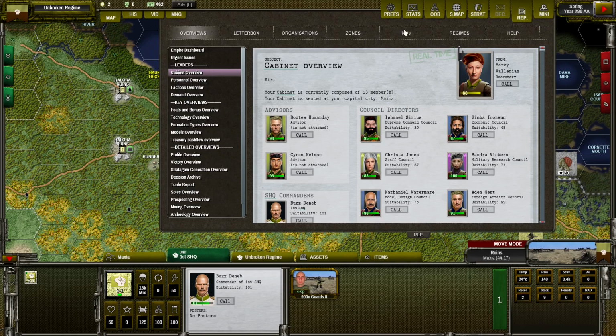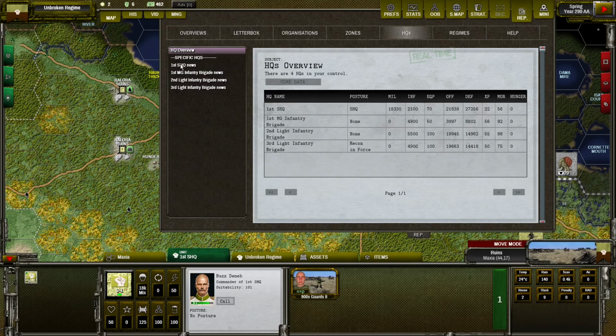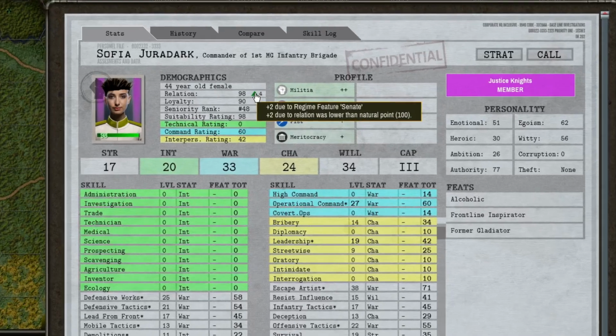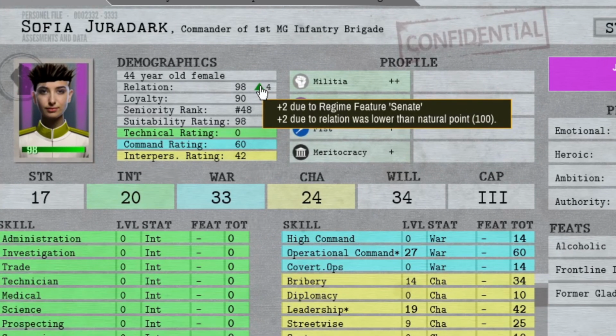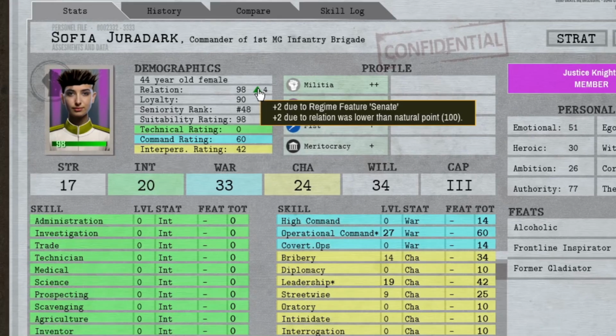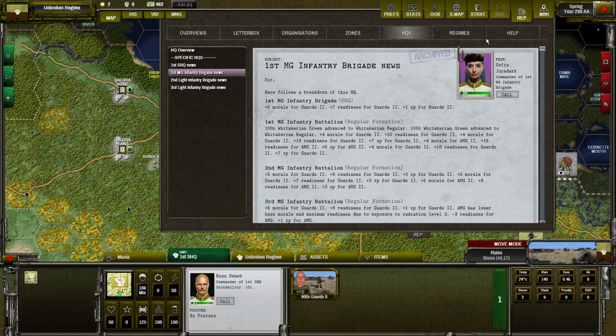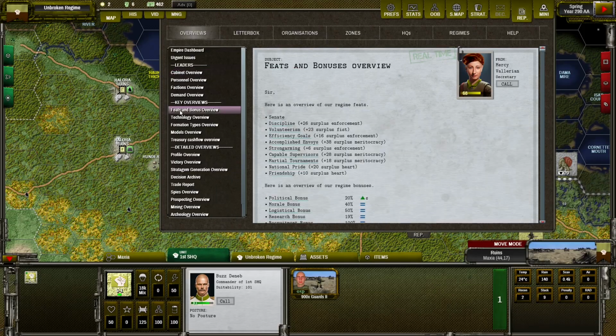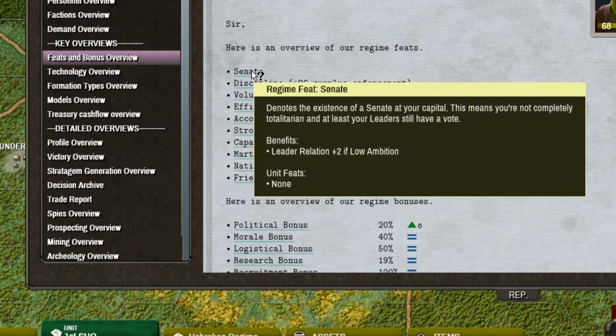If you go to my headquarter filter and find commander of 1st Machine Gun Infantry Brigade, and if we hover over the modifiers, you can see that she has plus 2 relation due to regime feature Senate. So the type of government that I have here, Senate, you can check in the features and bonus overview here, and you hover, you can see that this type of government is giving leader relation plus 2 if they have low ambition.